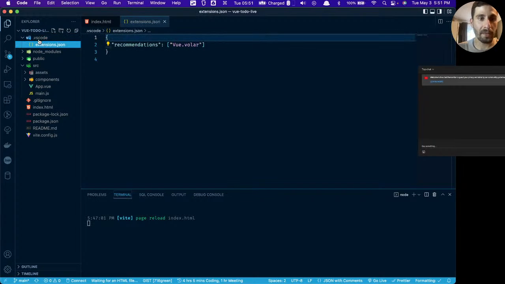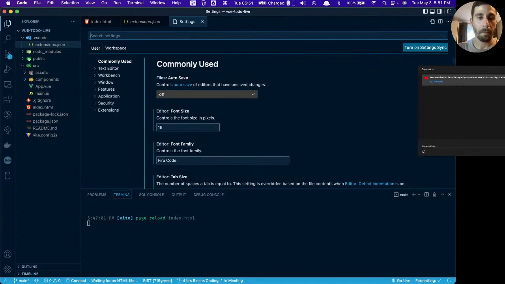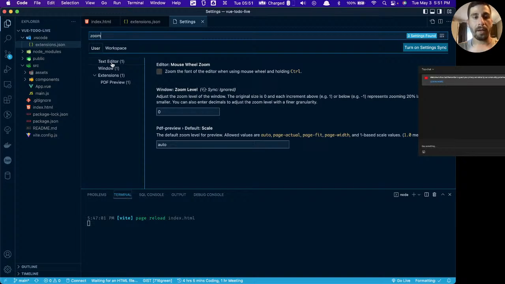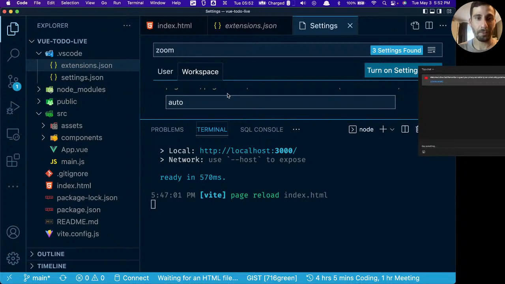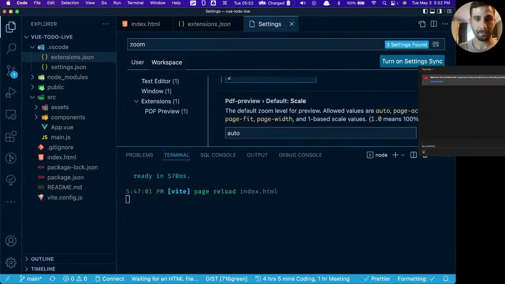I'm just going to see if there's a way that I can make this a little bit bigger. Okay. We want this to be for the workspace, not the user. Okay, that's a little much. That's probably better.